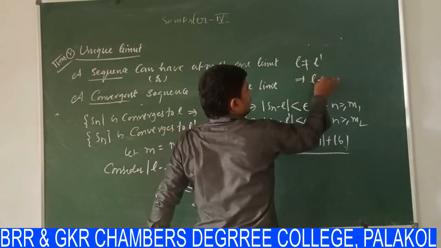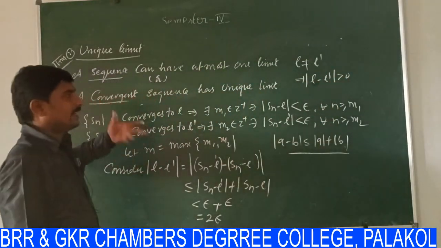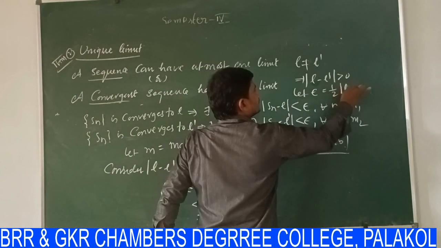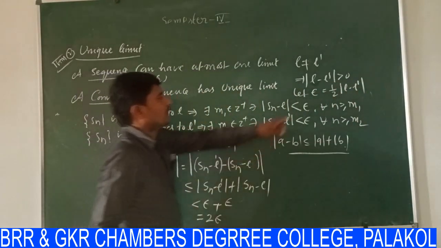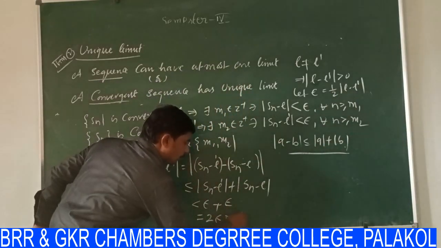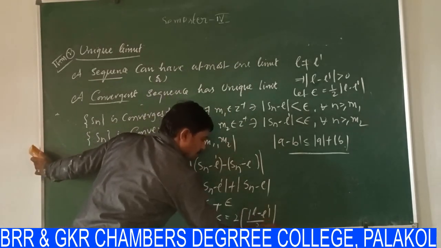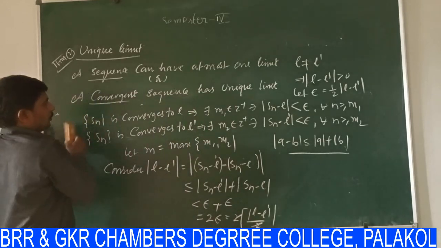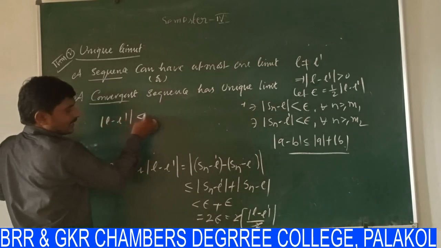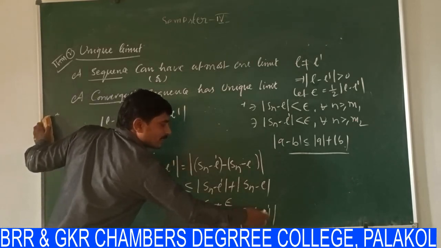That implies modulus of L minus L dash is greater than 0. Both are not equal, so their difference must be greater than 0. So I am supposing epsilon is equal to 1 by 2 modulus of L minus L dash. Then 2 epsilon is modulus of L minus L dash, the 2 will be cancelled. That gives modulus of L minus L dash is less than modulus of L minus L dash.